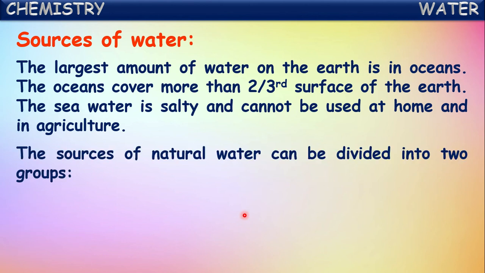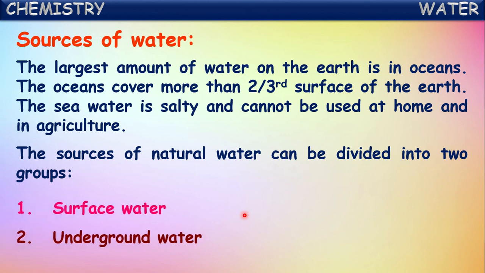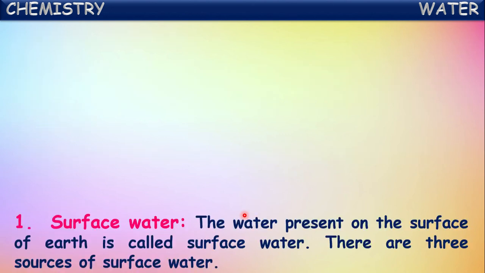So the sources of natural water can be divided into two groups. They are surface water and underground water. There are two major sources of water for us. One is surface water, another one is underground water. Let us see about this one by one.